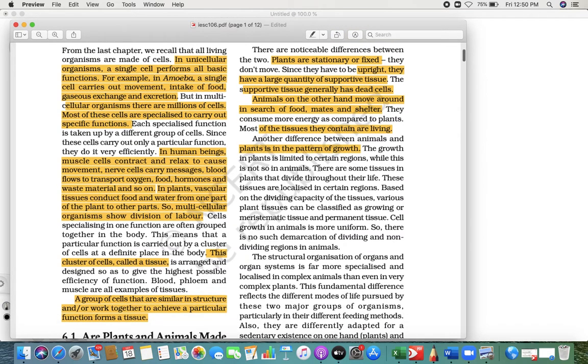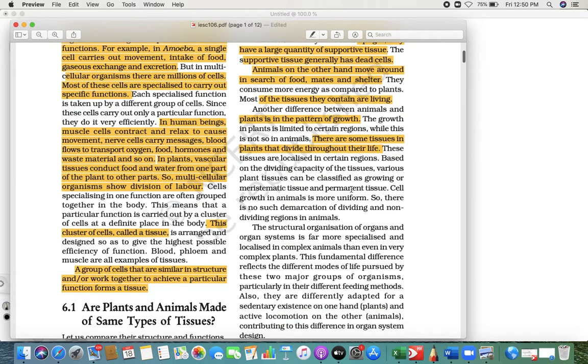For example, they grow in certain limited regions only, while there are certain tissues that divide throughout life in plants. That is the reason the plant keeps on getting bigger and longer as the years go. So I can say plant tissue can be classified into two, meristematic tissue and permanent tissue.